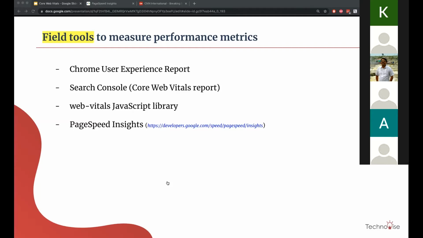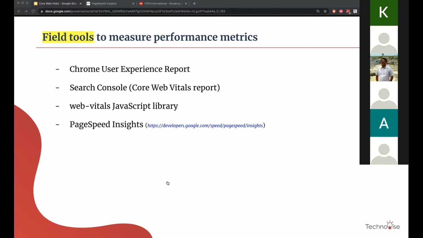This basically is a totally different dashboard where you have to register your domain. For example, technologize.com. You will register your domain as technologize.com, and you can see a range of reports there gathered by Google Chrome, as well as the crawl report of the Google search. I'm not going in depth of that, because it needs some sort of setup, and then you can just see the report. It's again a different tool.